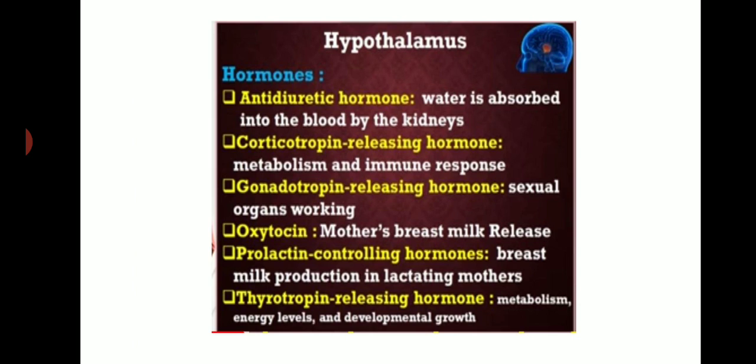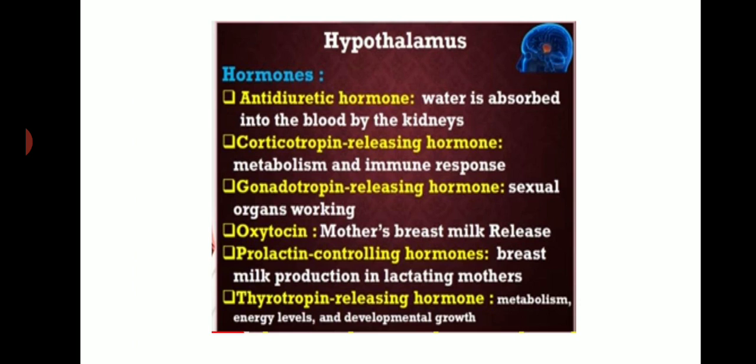See, for example, in the school, if the situation is not handled by the teacher, then that matter goes to the HM, right? Headmistress. So finally, the headmistress gives the solution. Same thing here, hypothalamus stimulates pituitary glands to follow up the activities.